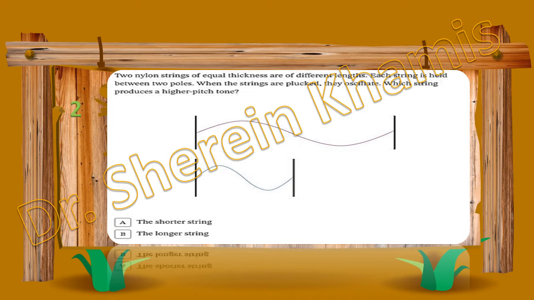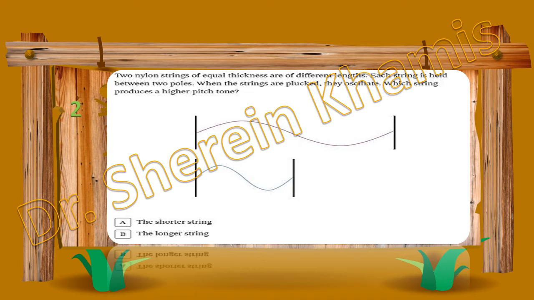One is short and the other is long. The blue one is short and the red one is longer. When the strings are plucked, they oscillate. Which string produces a higher pitch tone?